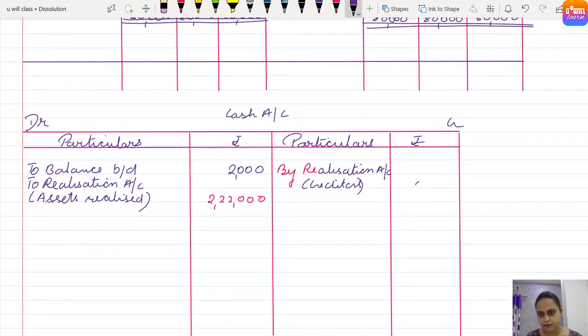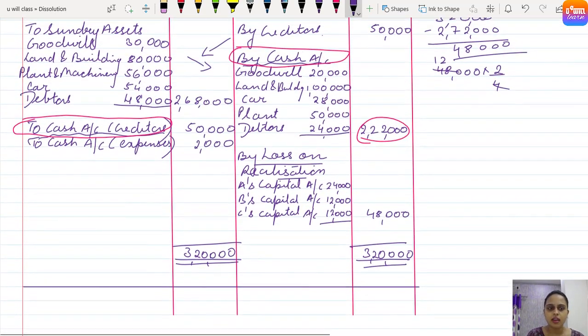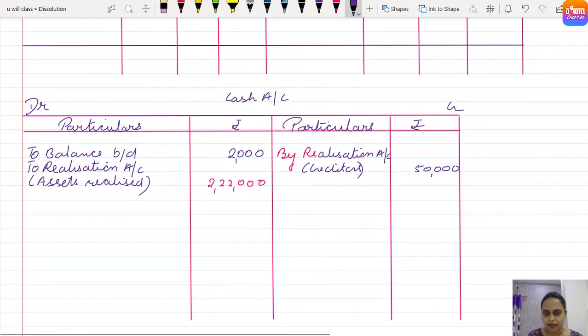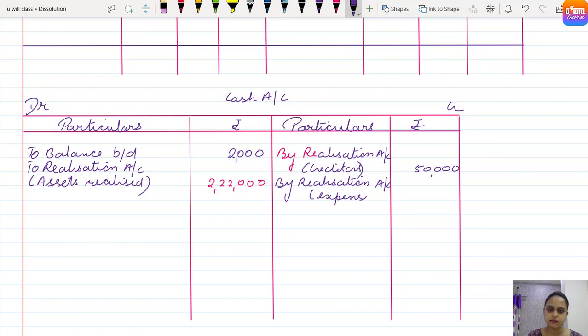So by creditors 50,000. Let's see realization again. There was again to cash, right? For payment of expenses 2000 rupees, it will go in cash account on the opposite side, by realization account for expenses, yes, 2000.